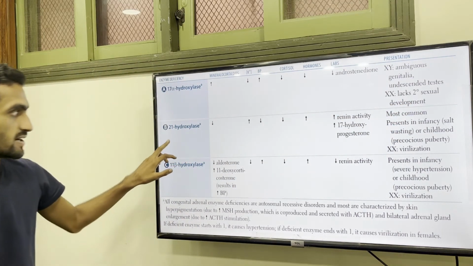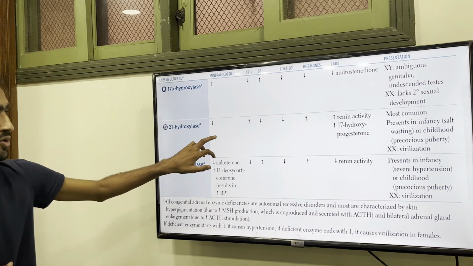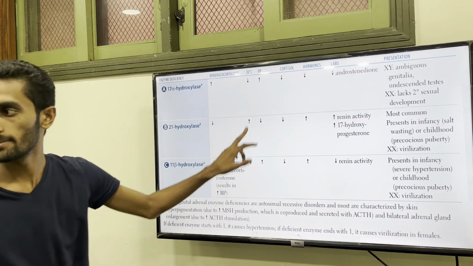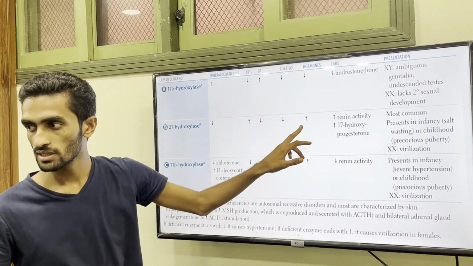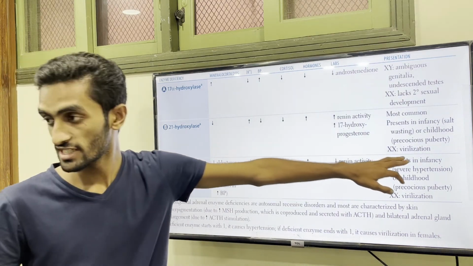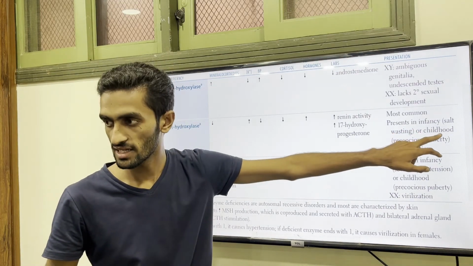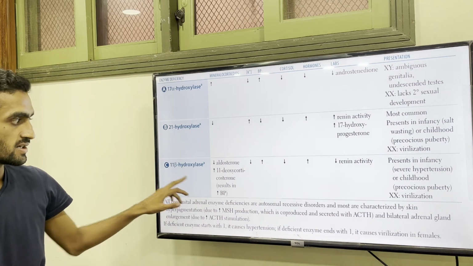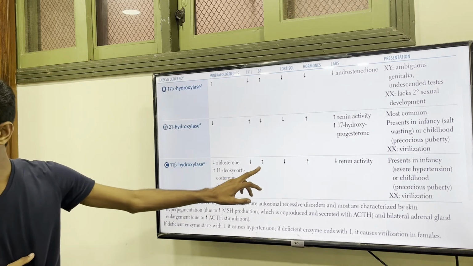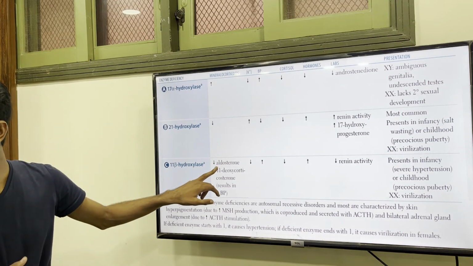So in case of 21-hydroxylase, your androgens are going up, but mineralocorticoid and glucocorticoid both go down. Cortisol and the mineralocorticoid both go down. So blood pressure also goes down, and hyperkalemia, and the other hormones, the androgen ones, go up. So in this case, you will find a virilization type of condition, present in infancy, salt wasting, childhood. So for 11-beta, your DOC is okay, mineralocorticoid activity continues, so your blood pressure goes up to normal. But aldosterone is not synthesizing.